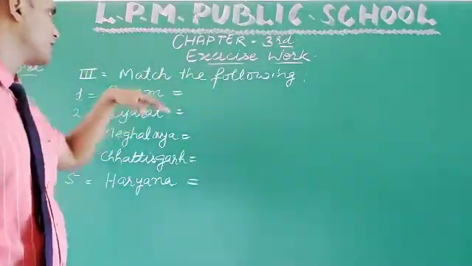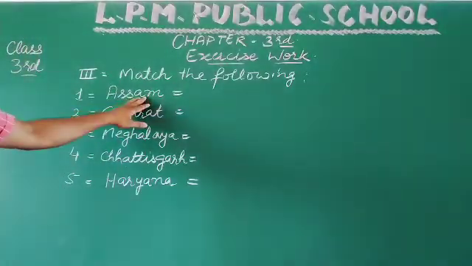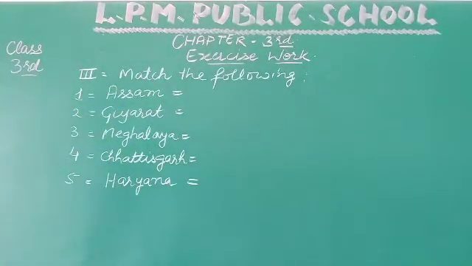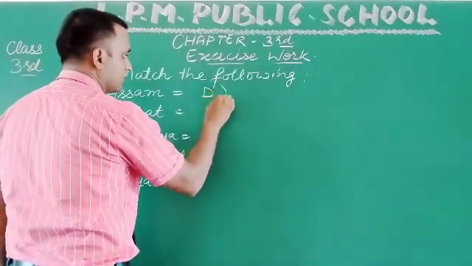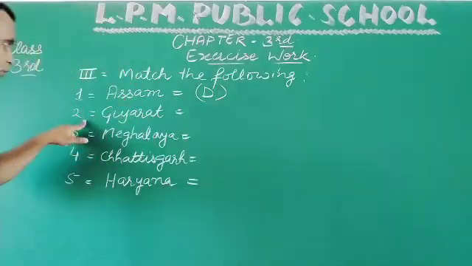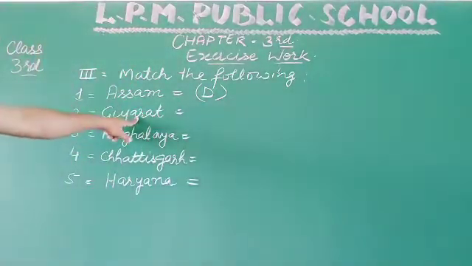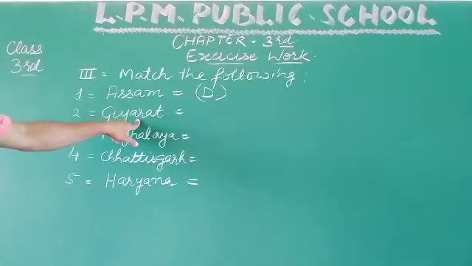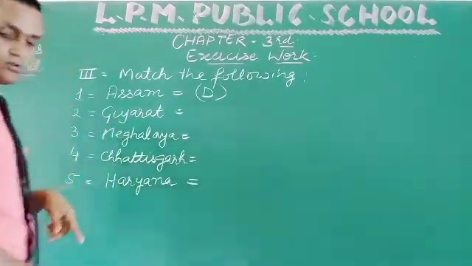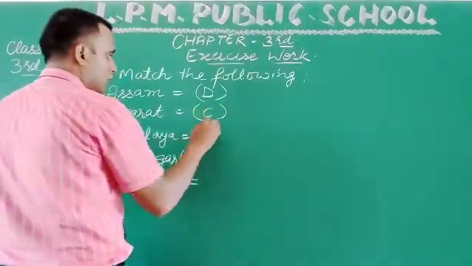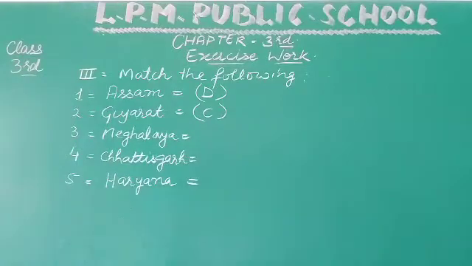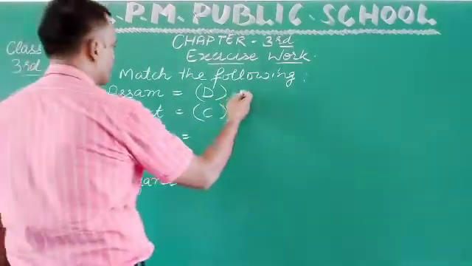In match the following section, first one is Assam, and the answer is D, Dispur. Okay. Second one is Gujarat, and according to your book, the right option is Gandhinagar. Okay, Gandhinagar is on C. I should write the names also.